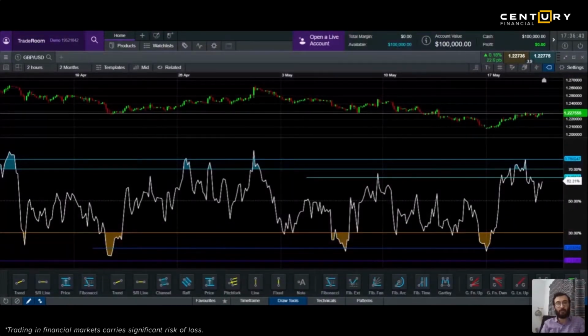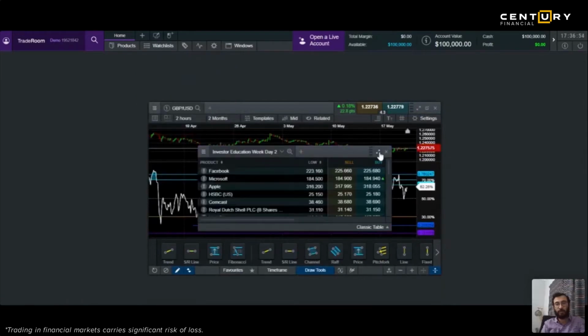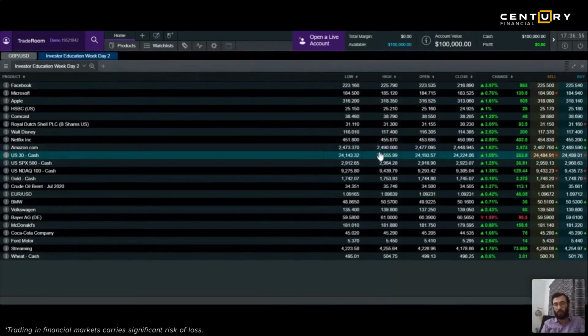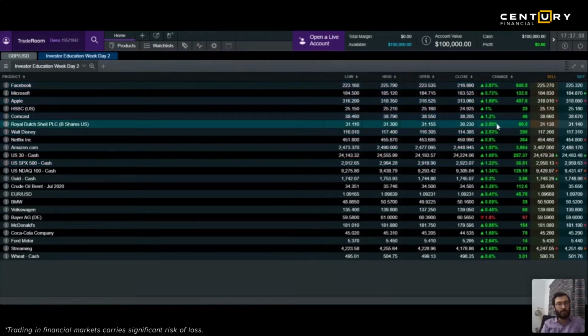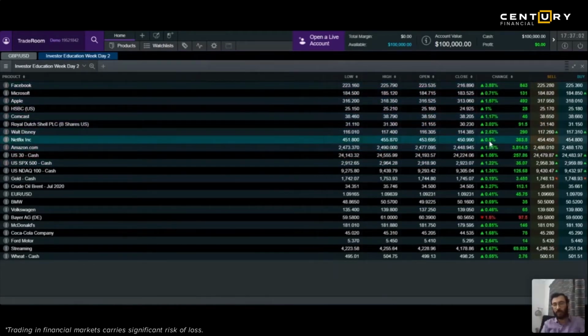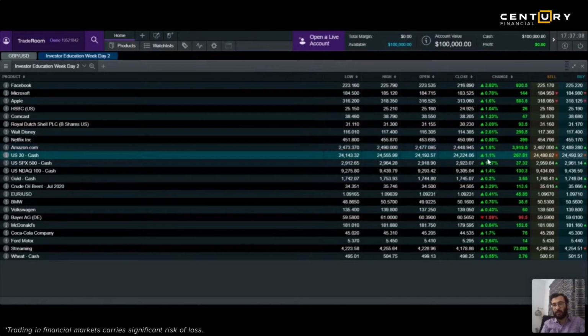Now the market is open. Before we go further, let's try to see what has been happening to our watch list, which we created on day 2. So again, most of the stocks, we see Facebook, it has gone up. Yesterday, somebody talked about Netflix. Netflix today, again, it is 455. Looking at Amazon, up. US 30 is also up.